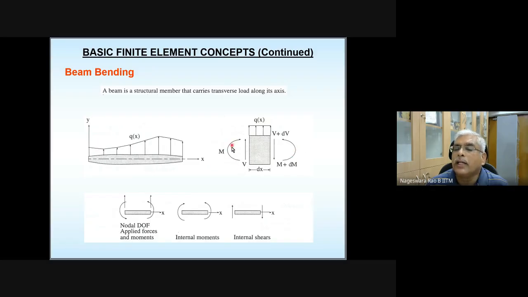So now you can see the direction in which these internal forces are indicated. They are matching with the sign convention. Moments are considered to be positive if they are acting in the clockwise direction at the left end and anti-clockwise direction at the right end. And shear is considered positive if it is acting in the upward direction at the left end and downward direction at the right end.